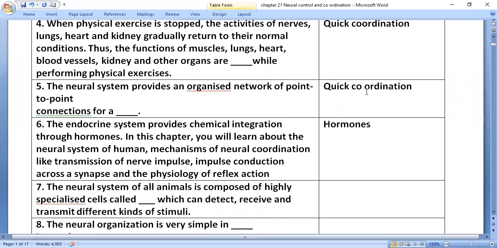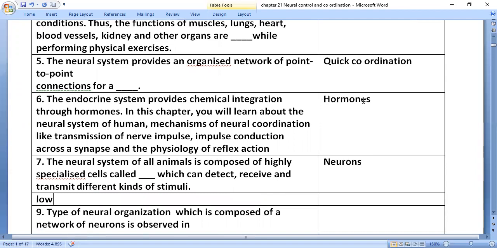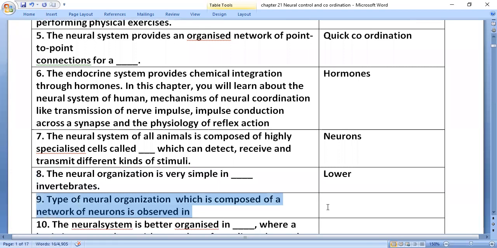The neural system of all animals is composed of highly specialized cells called neurons, which can detect, receive, and transmit different kinds of stimuli. Neural organization is very simple in lower invertebrates. A type of neural organization which is composed of a network of neurons is observed in Hydra, phylum Cnidaria.